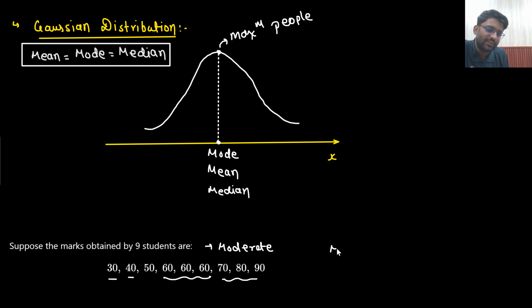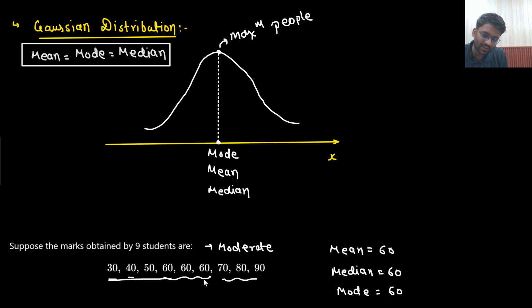So if you find the mean of this data, what is the mean we are getting? Mean will come out to be 60, you can find out. Median will also come out to be 60, and mode will also come out to be 60. So mode is already 60, you can see, and median means these many terms here, these many terms here, so this is the term which is right in the middle. So median is 60, mean you can find out, it will also come out to be 60 only. So if this is the scenario, then you can say that it will follow Gaussian distribution.